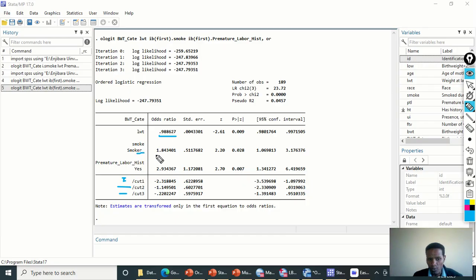Smokers are 1.83 times, and premature labor history has a 2.93 odds ratio, with the standard error, the Z statistics, the p-value, and the confidence interval. So this is the way we conduct an ordinal logistic regression, either using SPSS or STATA. So this is all about ordinal logistic regression. Thank you very much.